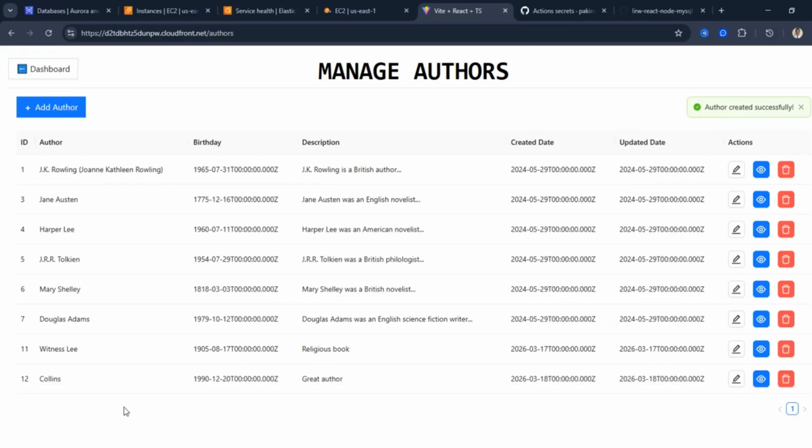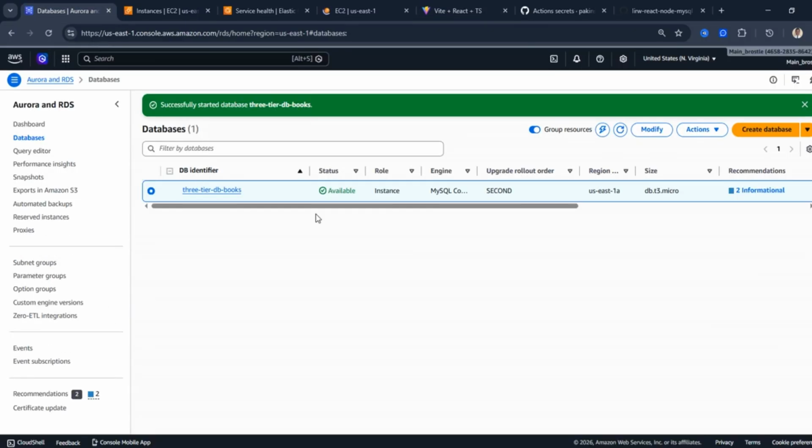Boom. Author created successfully. So our database in RDS has received the new author, meaning that the Fargate instances are actually running and working. Let me close this while it is still not loading. Let's go back to this.